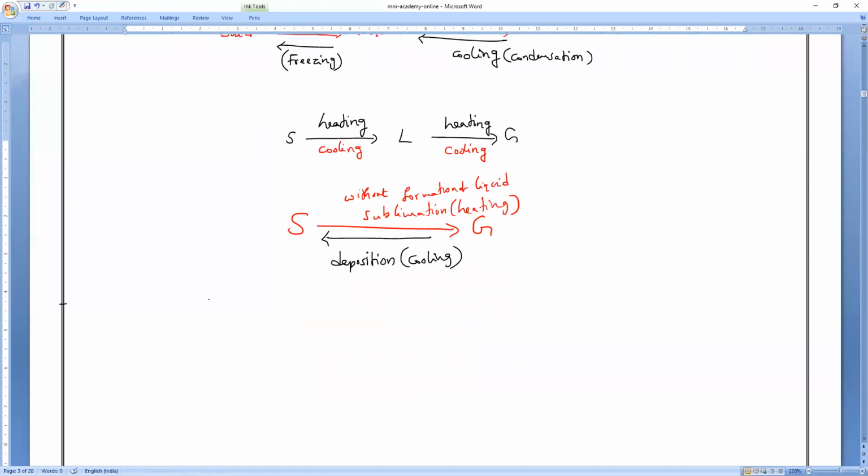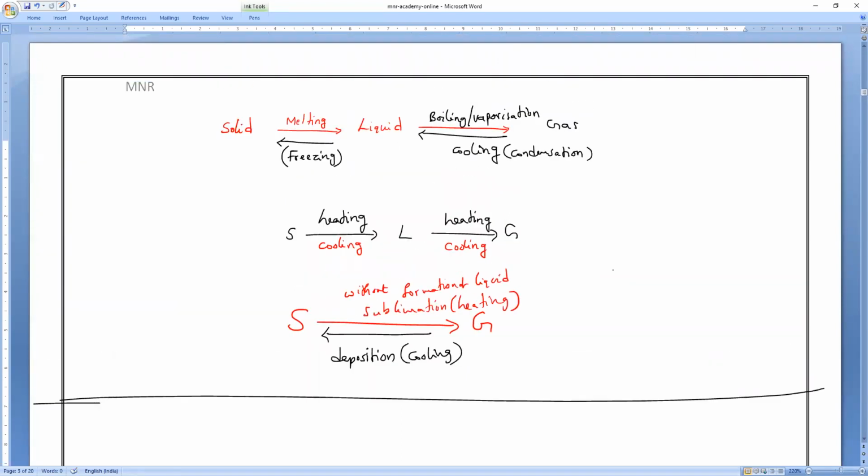All these things we studied, how the effect of temperature will change the state of matter. And we proved that for every substance, two points are equal. Melting point of any substance is equal to what? Not boiling point. Melting point is equal to freezing point, and boiling point is equal to condensation point.